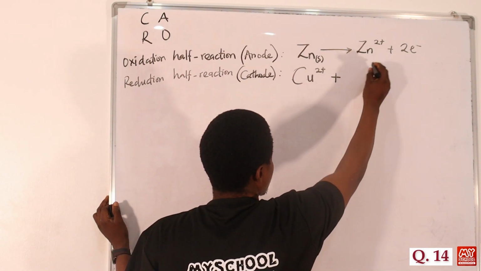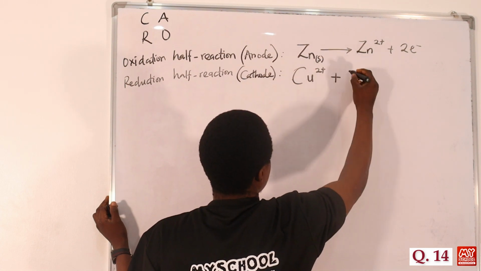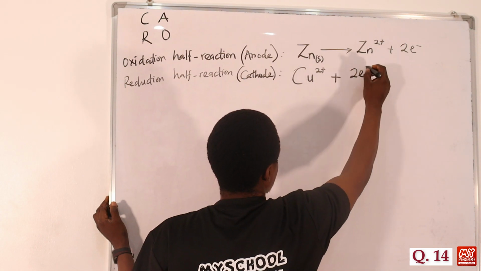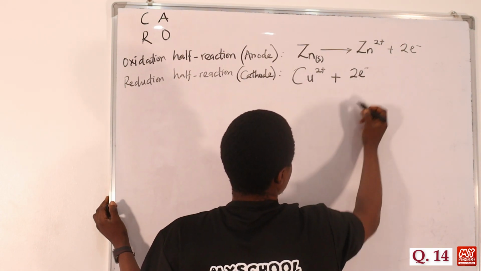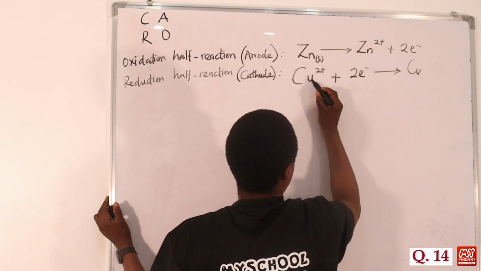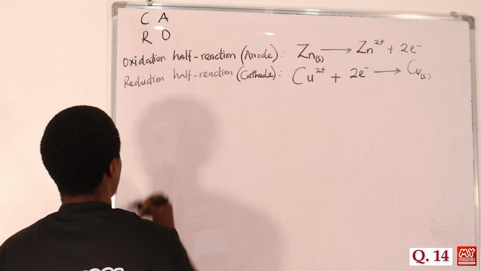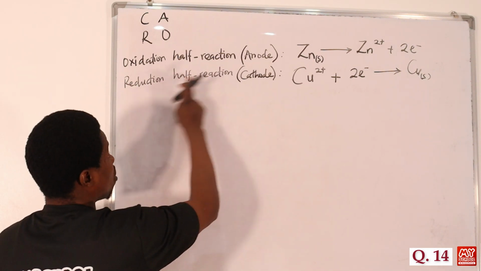It is gaining electrons. So the two electrons that were lost at this point with zinc metal are now released here for this one to become reduced, and then the electrons are gained at this point here. So the copper ion is reduced to copper metal. This is copper metal, that is solid. So we have oxidation taking place here in the Daniell cell reaction, then we have reduction taking place here.